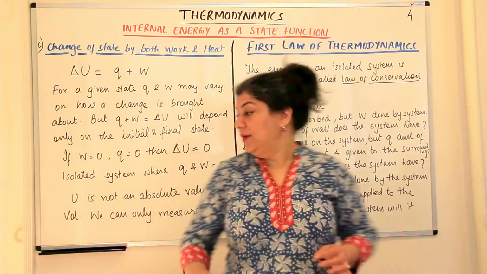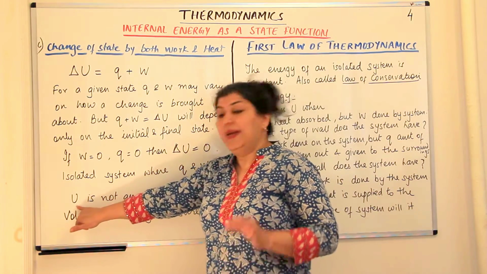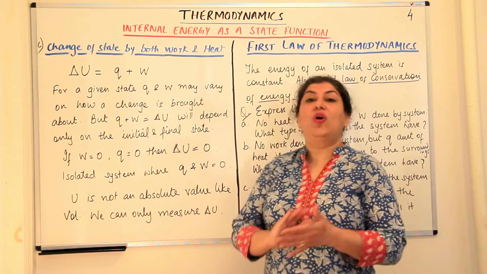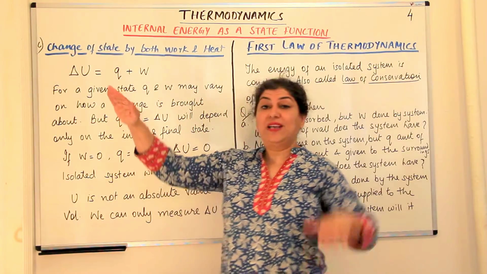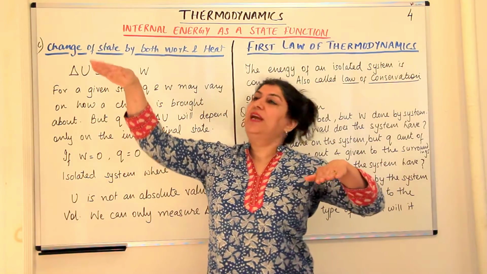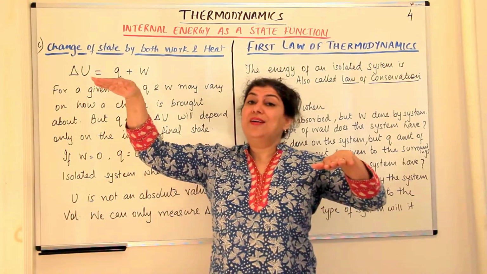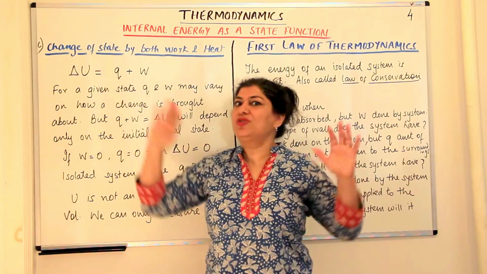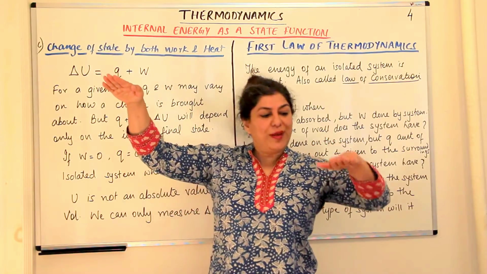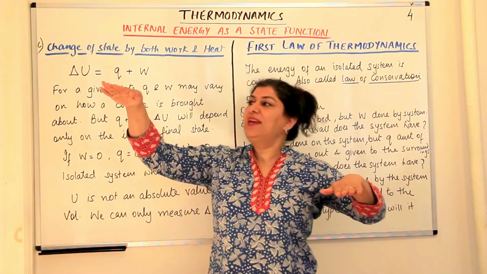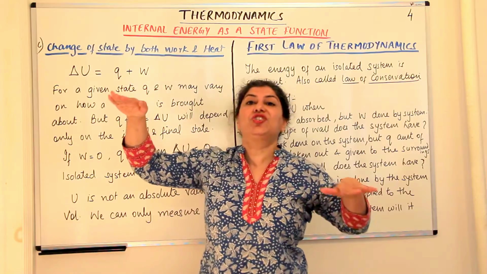Now there is one thing more that I would like to tell you. Internal energy is not an absolute value. When I told you the internal energy of point A and point B are fixed, we know that. But what are their exact values? We don't know. We only know that when it moved from A to B, this was the energy change that occurred.